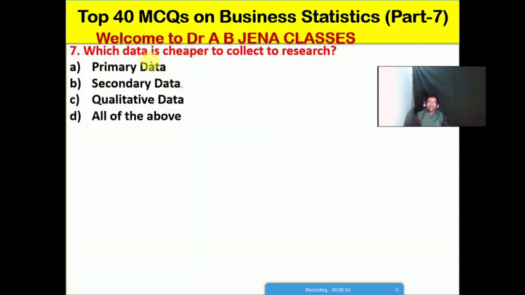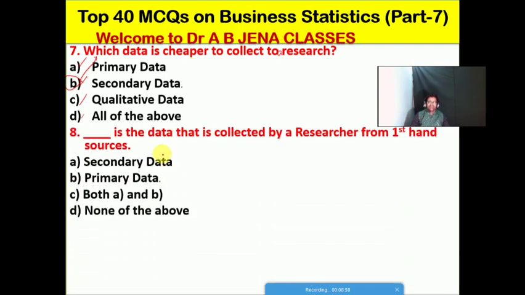Next one हम देखेंगे: which data is cheaper to collect for a research? A, primary data. B, secondary data. C, qualitative data. D, all the above. Friends, B is the right option for this MCQ. मतलब secondary data is cheaper है to collect for a particular research.